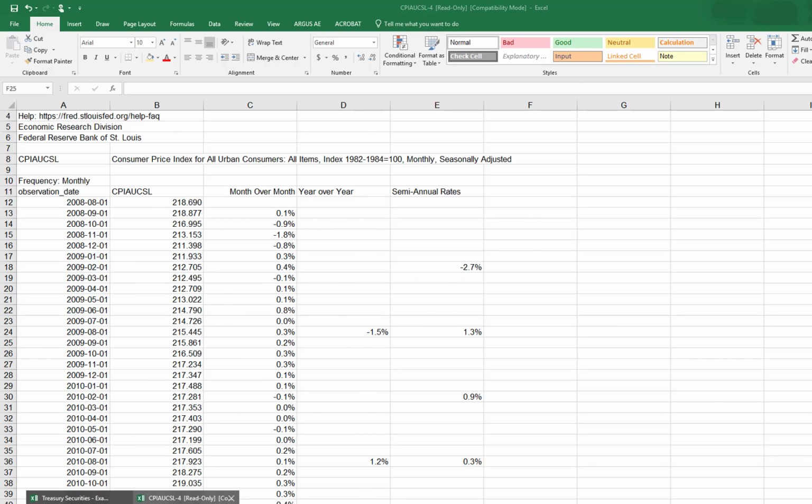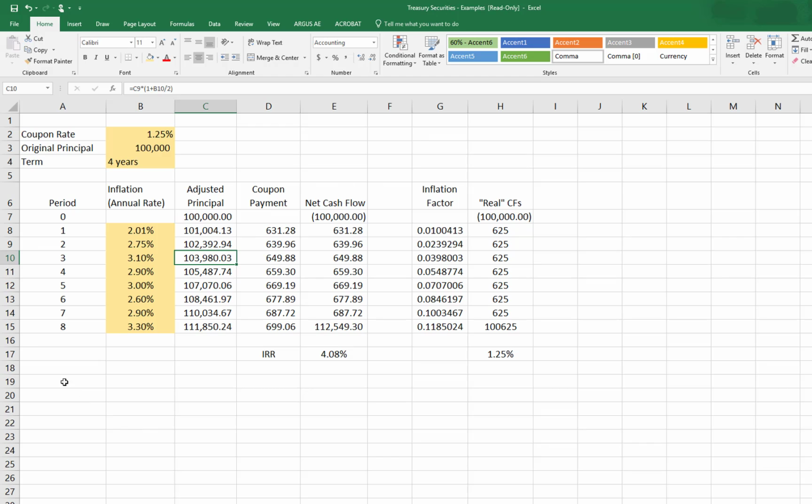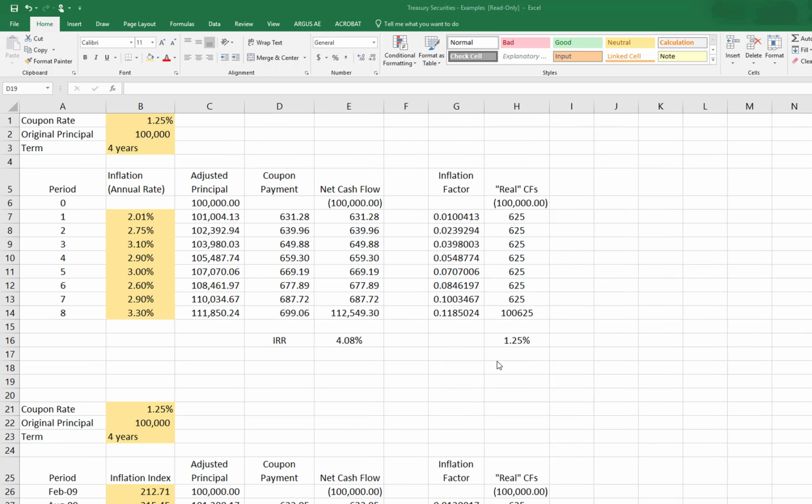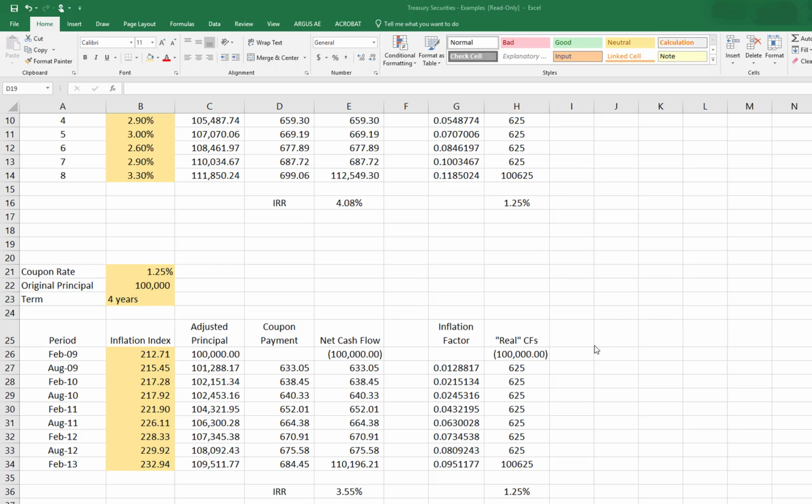I'm going to just tweak this spreadsheet, this example here, with a new set of numbers. So down here at the bottom of the spreadsheet, I've put in a new way of looking at inflation using the CPI numbers from the Fed. So here we've got the inflation index that's tied to a particular month. When this bond is issued, we're assuming that it was starting in February of 2009, when the inflation index was at 212.71. Our principal was $100,000, and we're going to adjust from there.